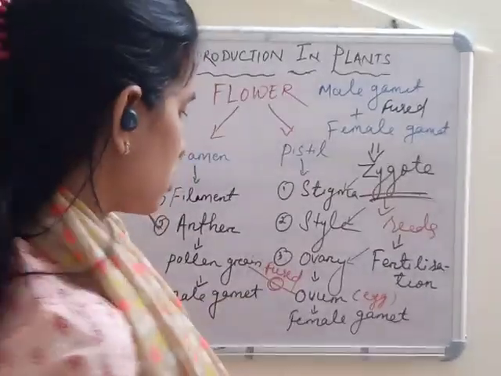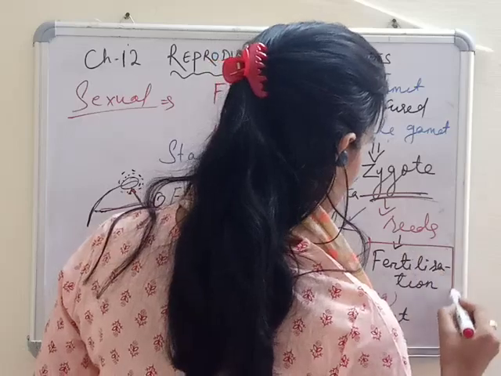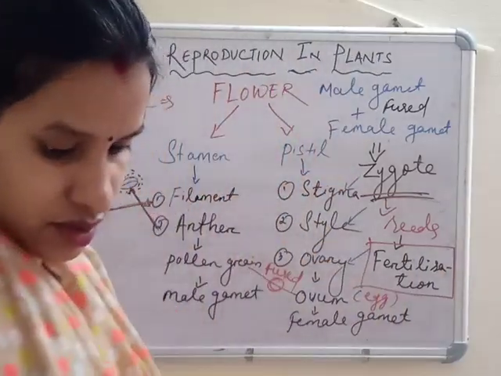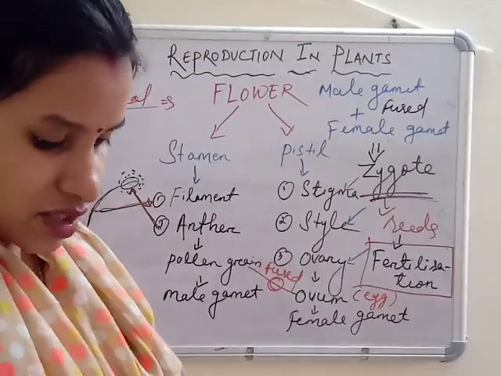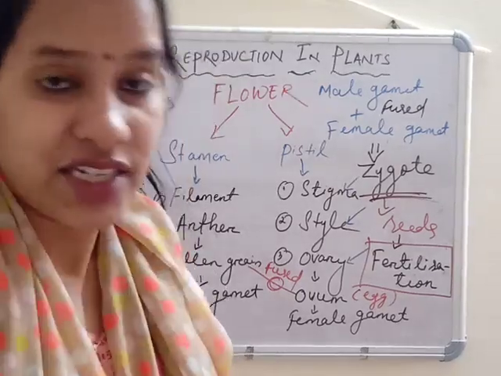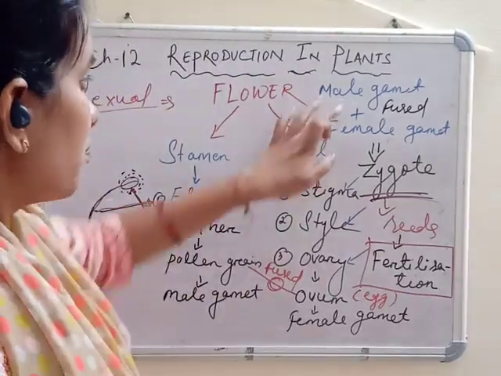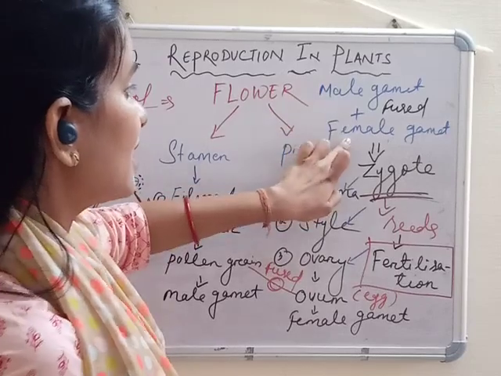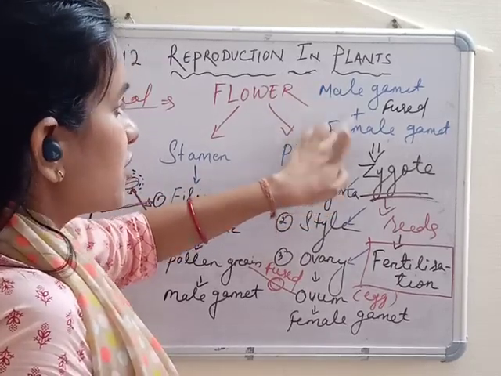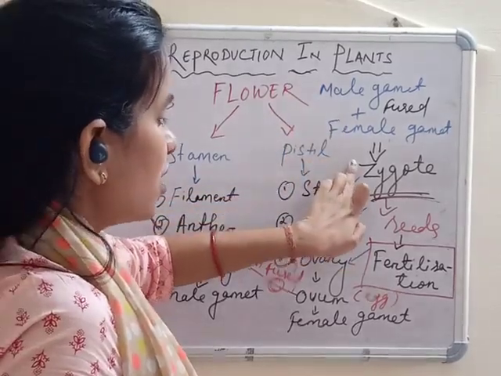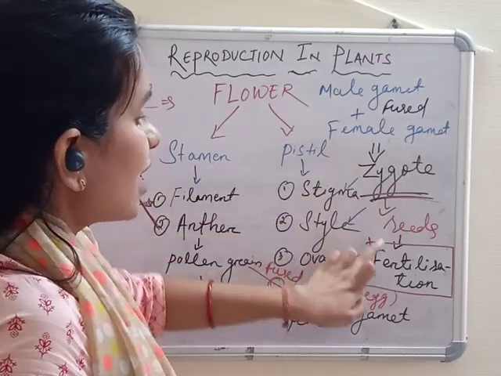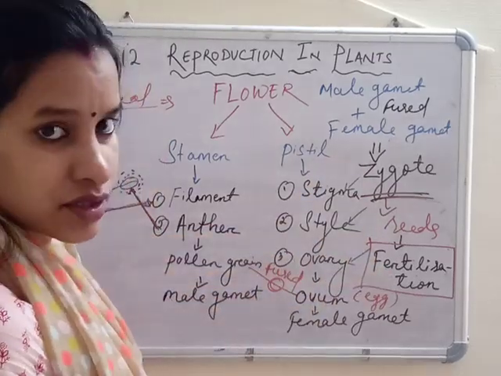What is it called? It is coming in the examination. What is the process called? You have to explain this process. This process is called fertilization. The male gamete is your pollen, the female gamete is your ovum or eggs. They fuse together to form a zygote, meaning the seed. That process is called fertilization. Okay.